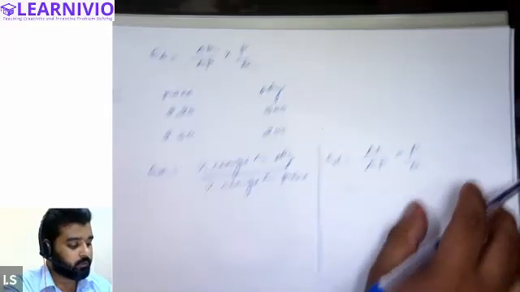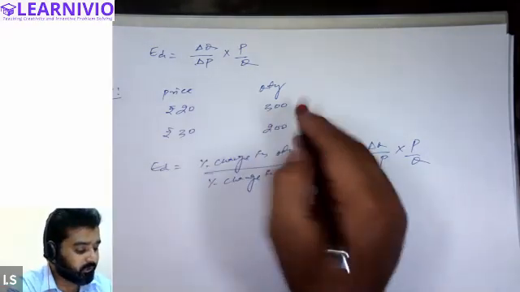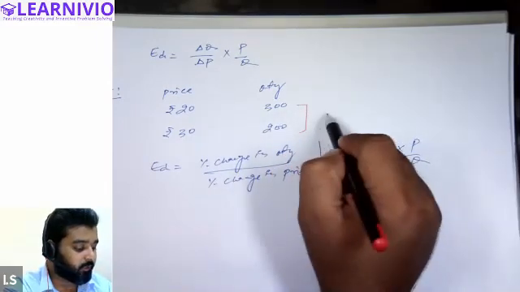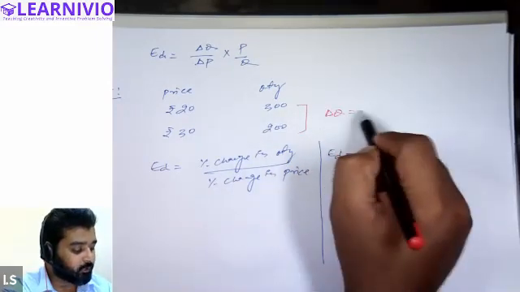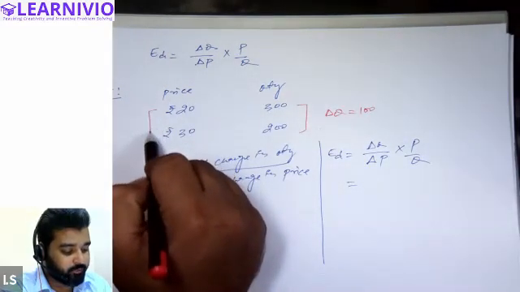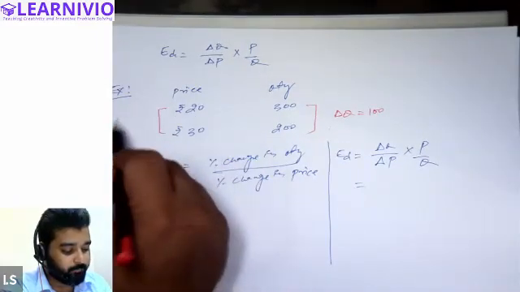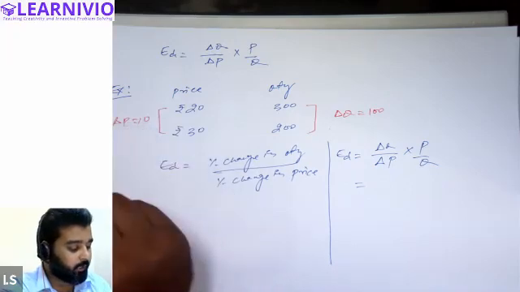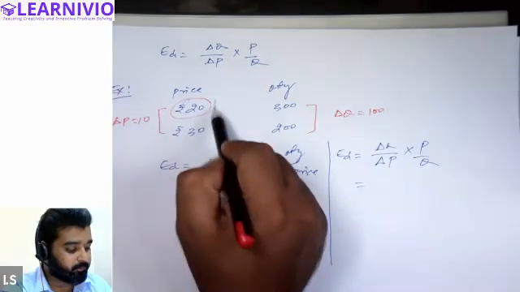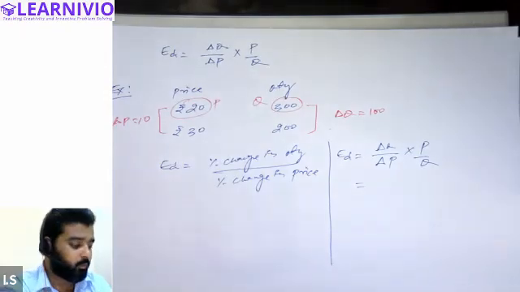So see, initial quantity was 300. Now quantity has declined to 200. That means there is change in quantity by 100 units. So delta Q is 100. Similarly, price is increased from rupees 20 to 30. That means delta P is 10. And according to the formula, P is the initial price. So initial price we have 20 rupees and Q is the initial quantity, then we have 300 as the quantity.